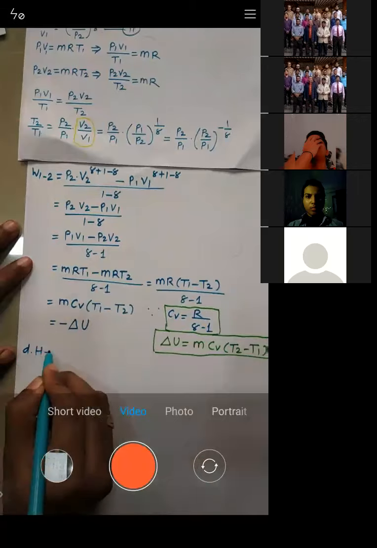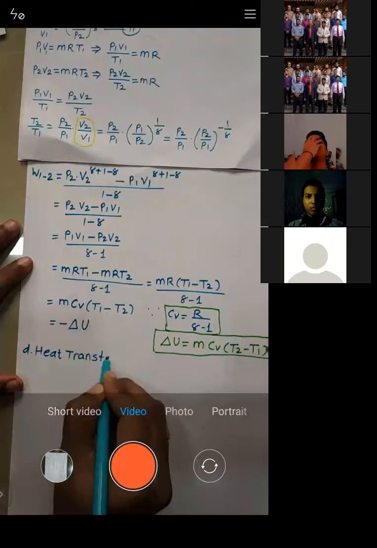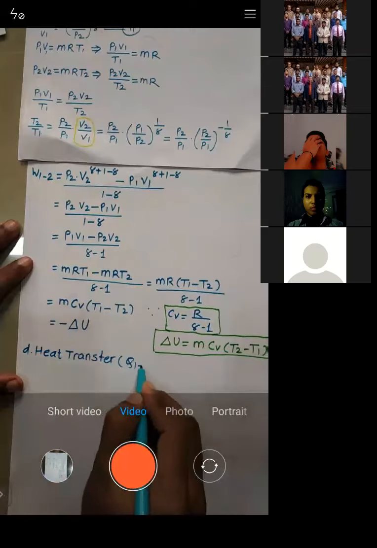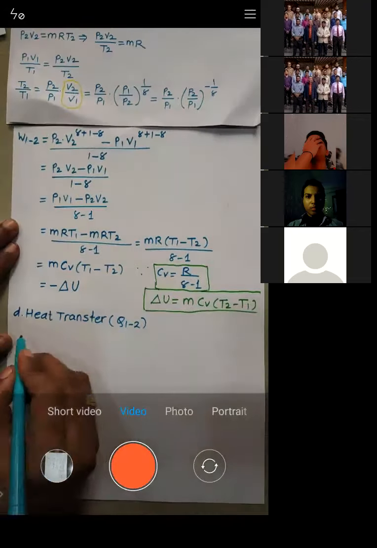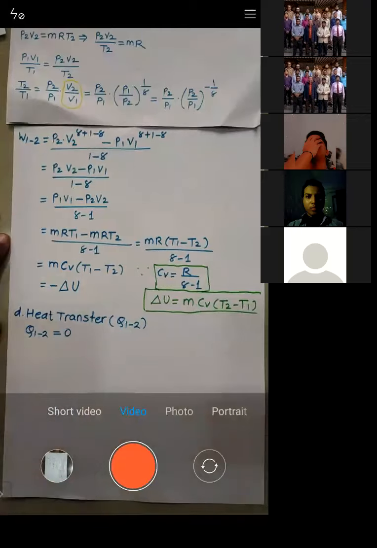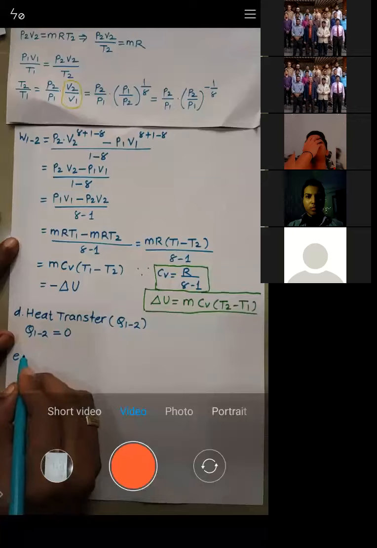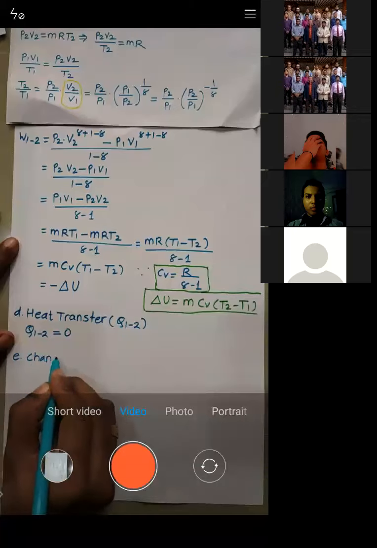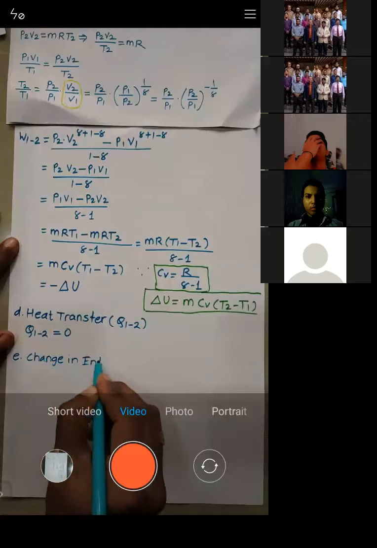Okay. So let's calculate now heat transfer. What is the heat transfer during adiabatic process? Heat transfer is indicated by Q, and we are interested to calculate for process 1 to 2. As it's an adiabatic process, obviously heat transfer is 0. Directly, heat transfer is 0. Next, let's calculate the change in internal energy.